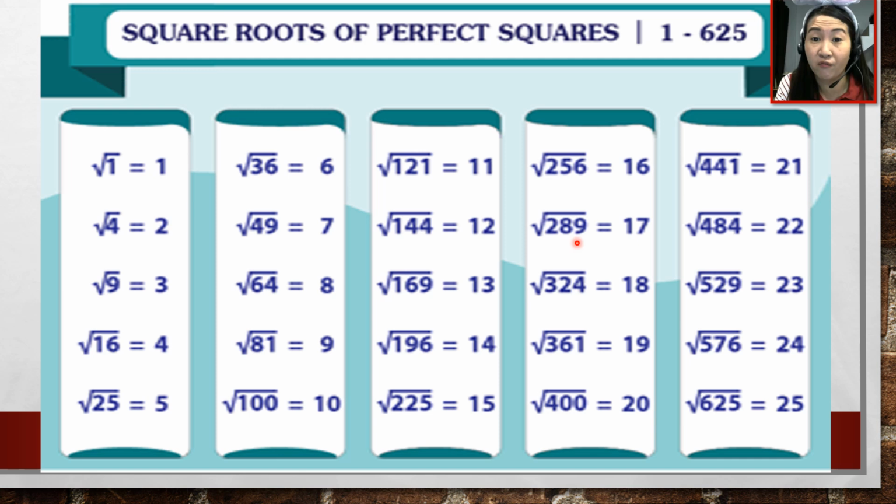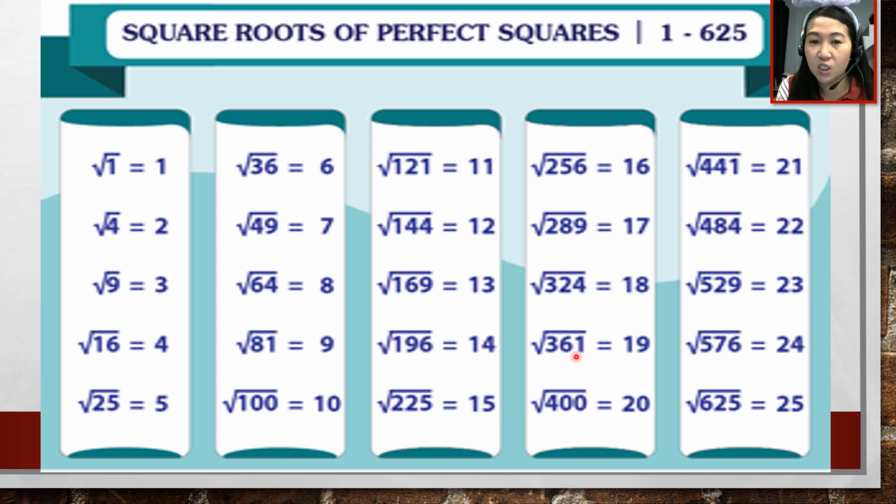289 is a perfect square. Why? Again, because there is a number that can be multiplied twice to itself to get 289. And that number is 17. So 17 is the square root of 289. Okay?